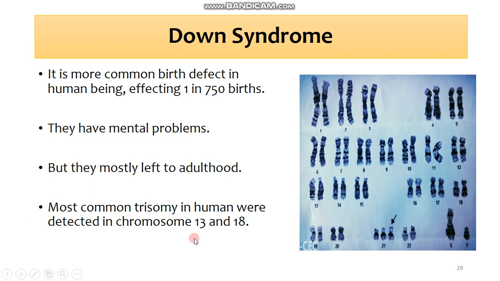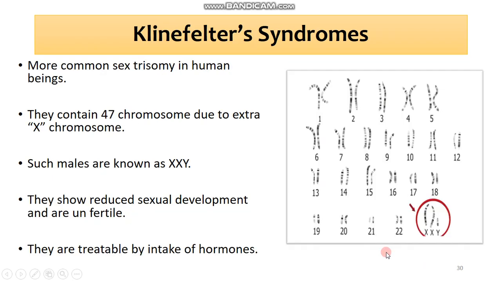Trisomy problems of this type are also detected in chromosomes 13, 18 and 21, as you see in this picture. Klinefelter syndrome is another syndrome, but it is different from Down syndrome because it is caused by an abnormality in the sex chromosomes.